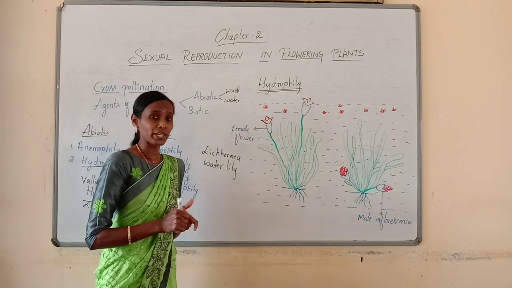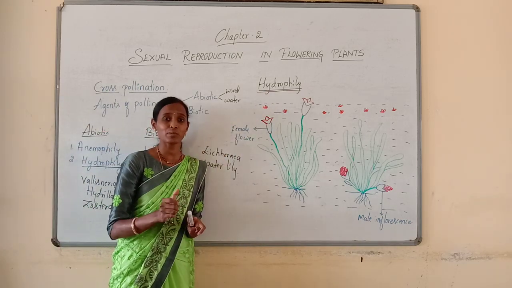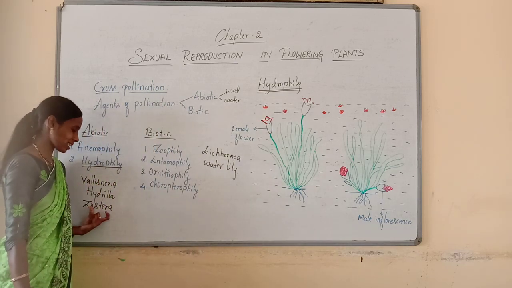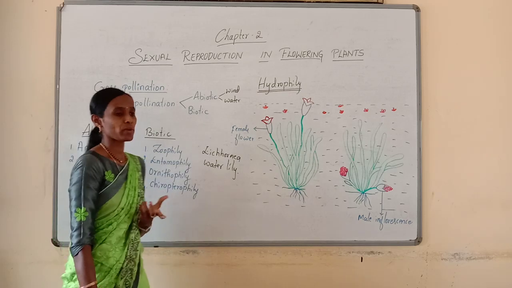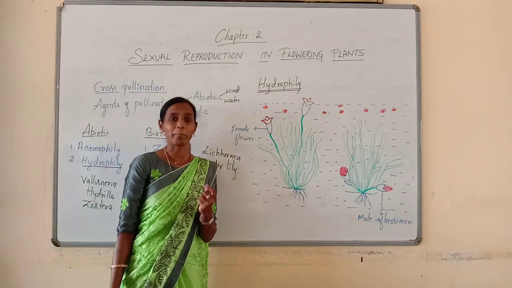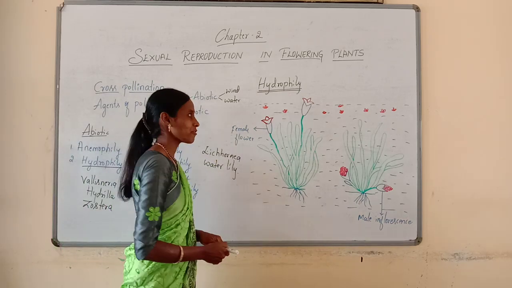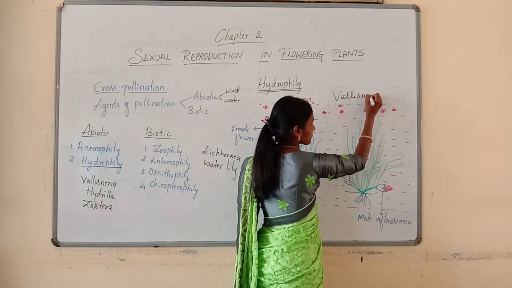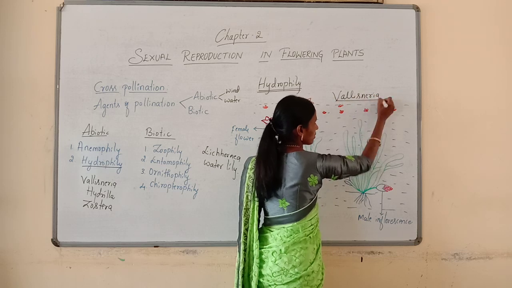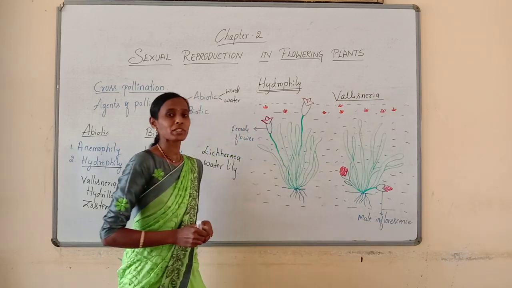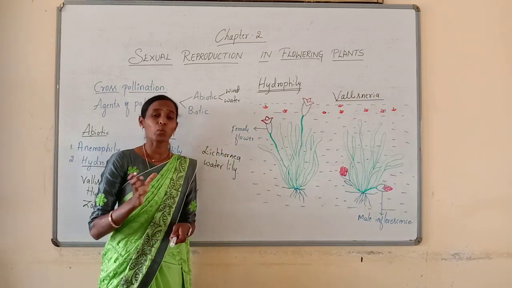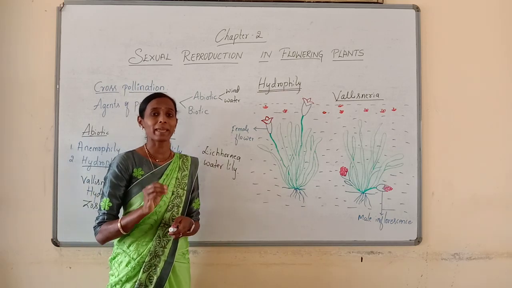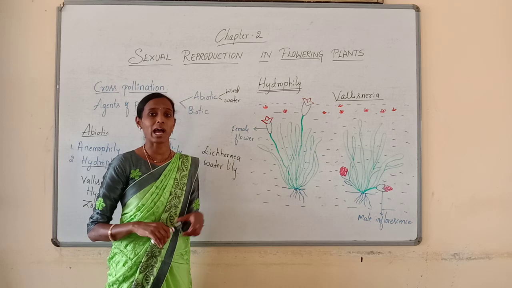Here we need to know the mechanism of pollination in Vallisneria as well as in Zostera. First we will discuss the mechanism of pollination in Vallisneria. So what is special in Vallisneria? See, Vallisneria is a dioecious plant where male and female flowers are produced on different plants.